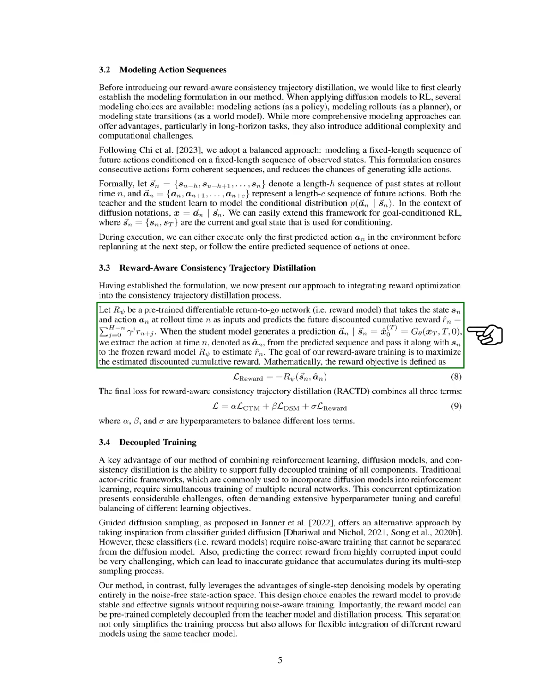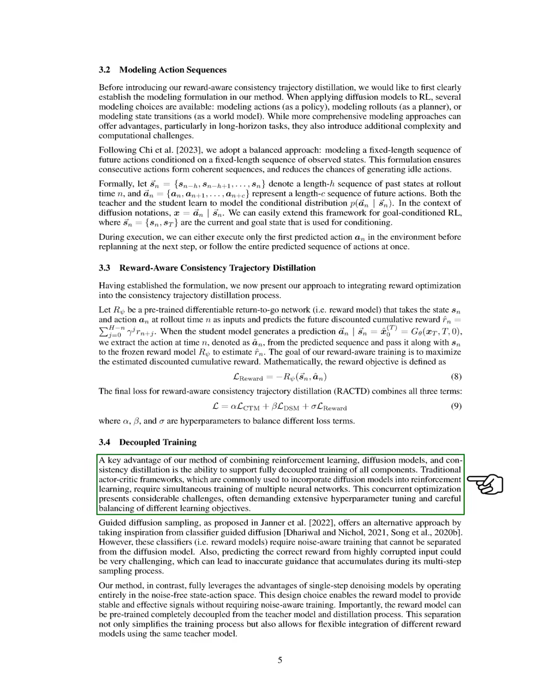Our training aims to maximize this estimated reward, and we define a loss function that combines different components, balanced by hyperparameters. A significant advantage of our approach is that it allows for fully decoupled training of all components. Unlike traditional actor-critic methods that require simultaneous training of multiple networks, our method simplifies the process.